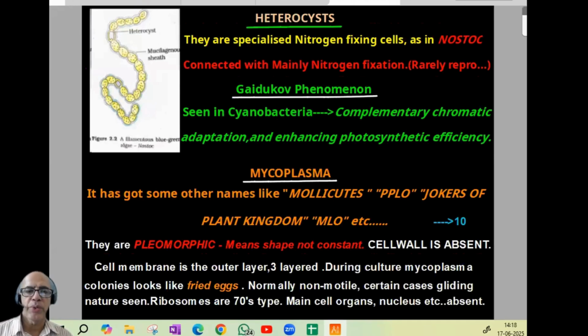Now, next is a small part, that is heterocyst. So when we come to heterocyst, the diagram is given there, a labeling question in NCERT. They are specialized nitrogen fixing cells, as in Nostoc, connected mainly with nitrogen fixation, rarely that may be connected with reproduction also.